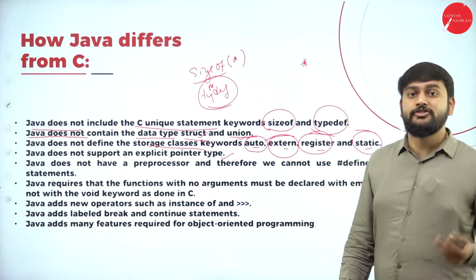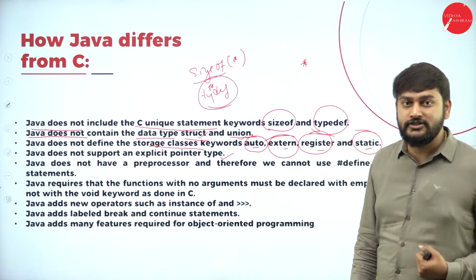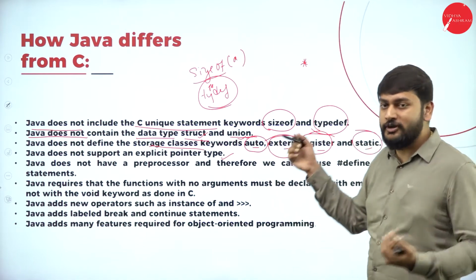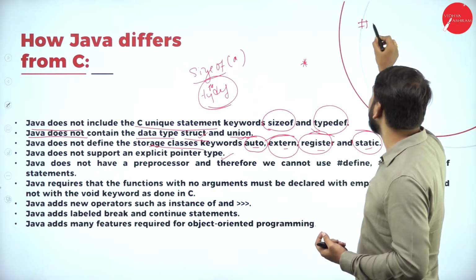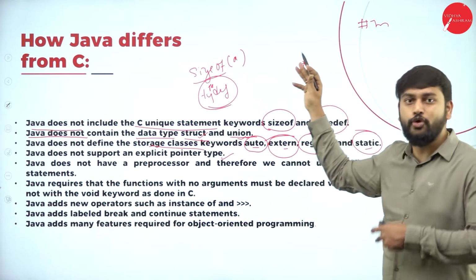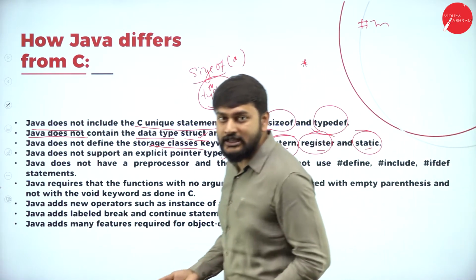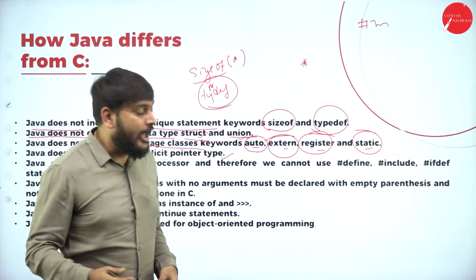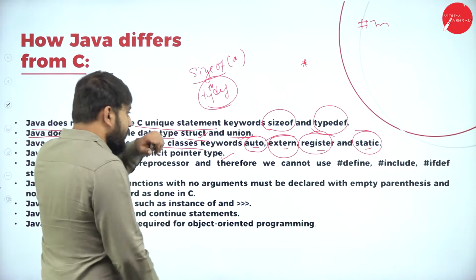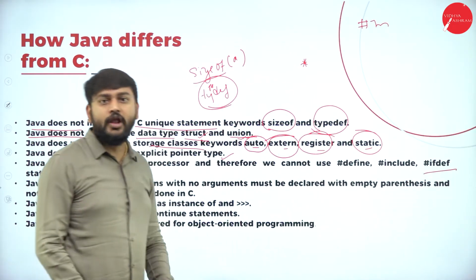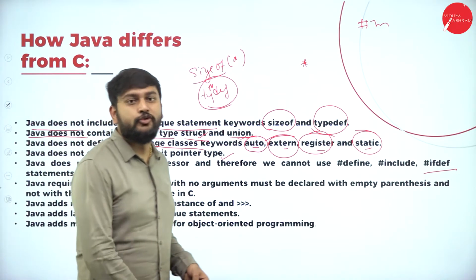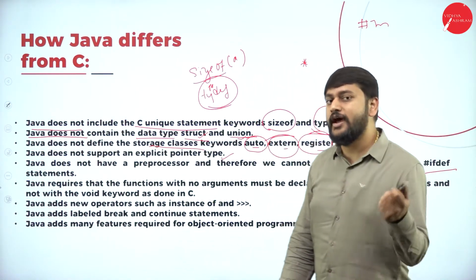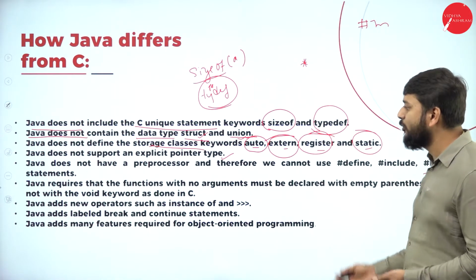So we don't have some of the preprocessor directives. Like, we used to remember only two lines whenever we were writing a program: hash include conio.h, hash include stdio.h, hash include, hash define, and one more thing, hash if define. All these things are not included in Java. So fine, what is the next one that we have?